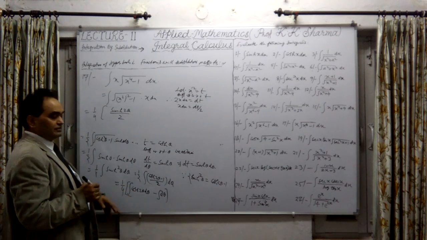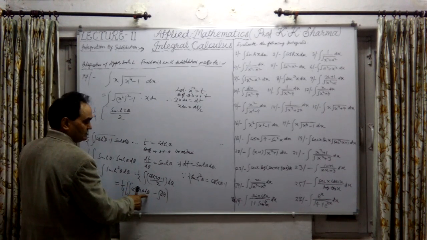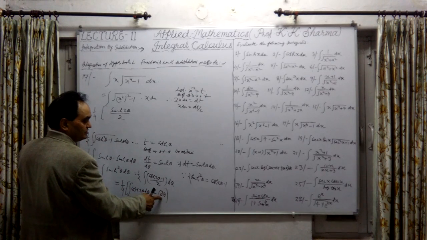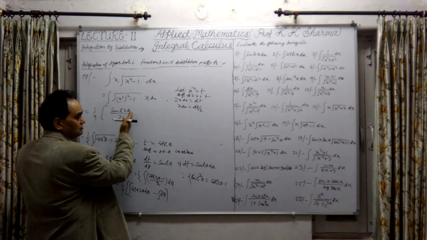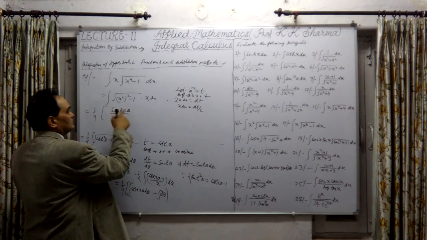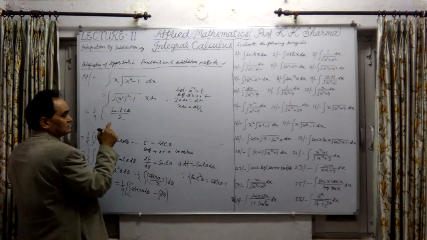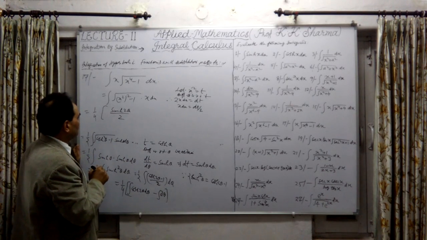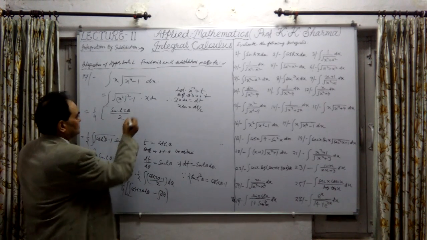In this case it is the coefficient of theta, but in case of x, the coefficient of x. If we are integrating with respect to x, then dx was there. We did t, then dt. So with respect to t or dt, whatever coefficient of that variable is there, we divide by it after the integration. So this is this one.